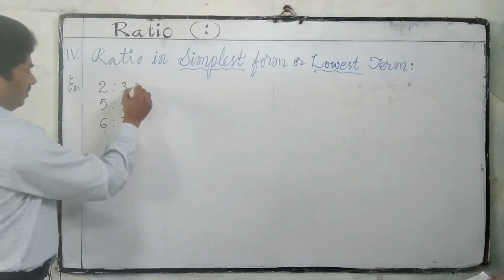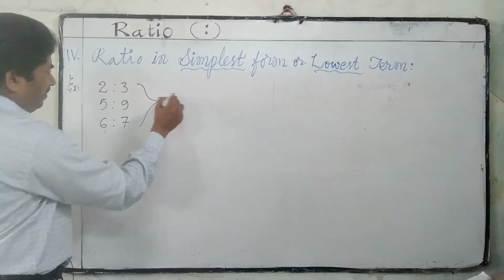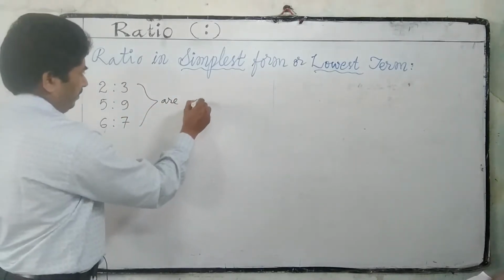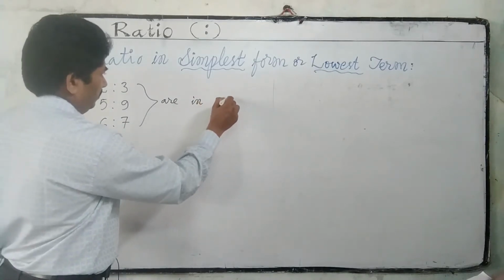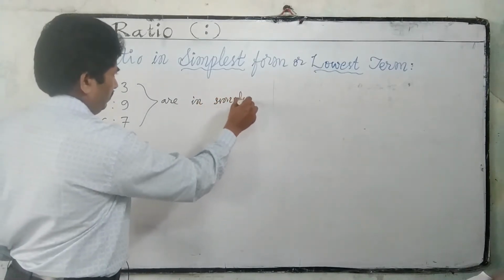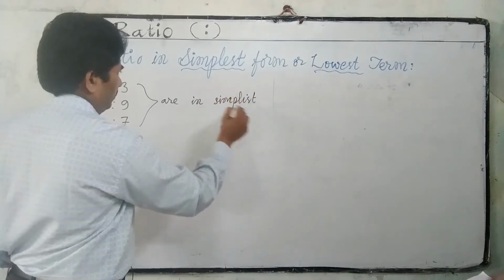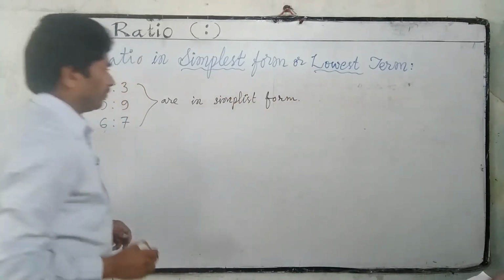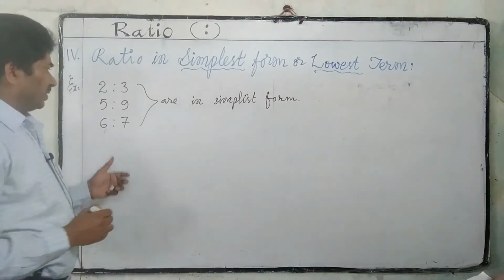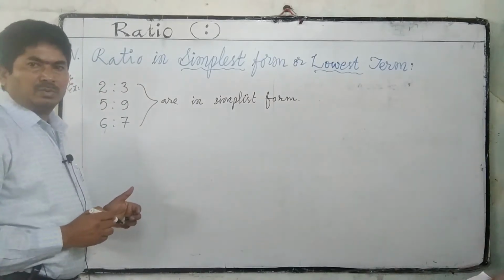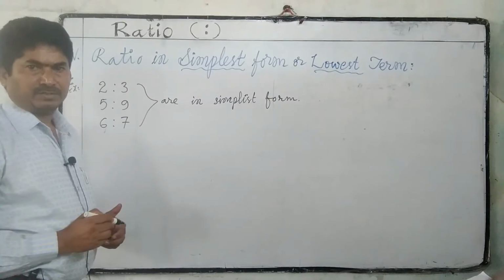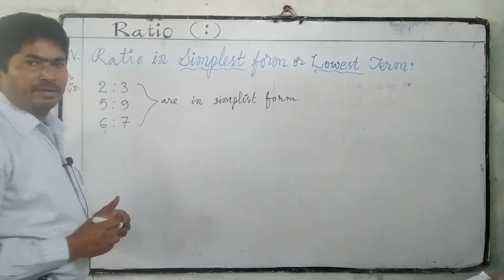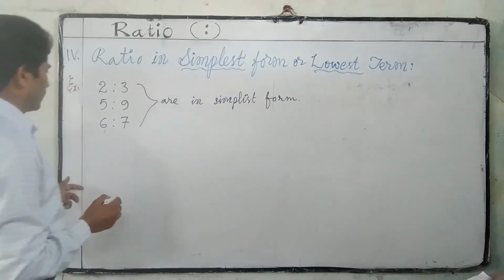These are in simplest form. Why are these in simplest form? These have no common factors. That's why these are in simplest form.